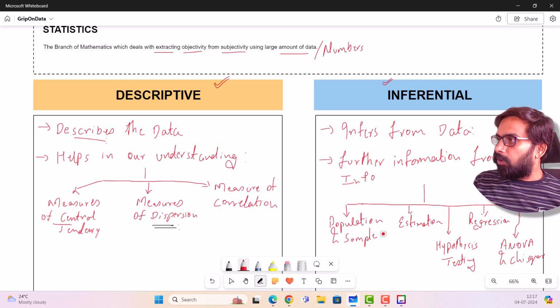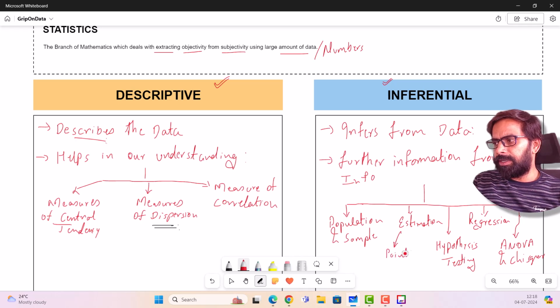Okay, now in inferential statistics, there's inference of a population from a sample. That is the best thing that we actually can do from inferential statistics. We'll move on to estimation, which leads to both point estimation and interval estimation. Okay, we'll move on to something which is very, very important.